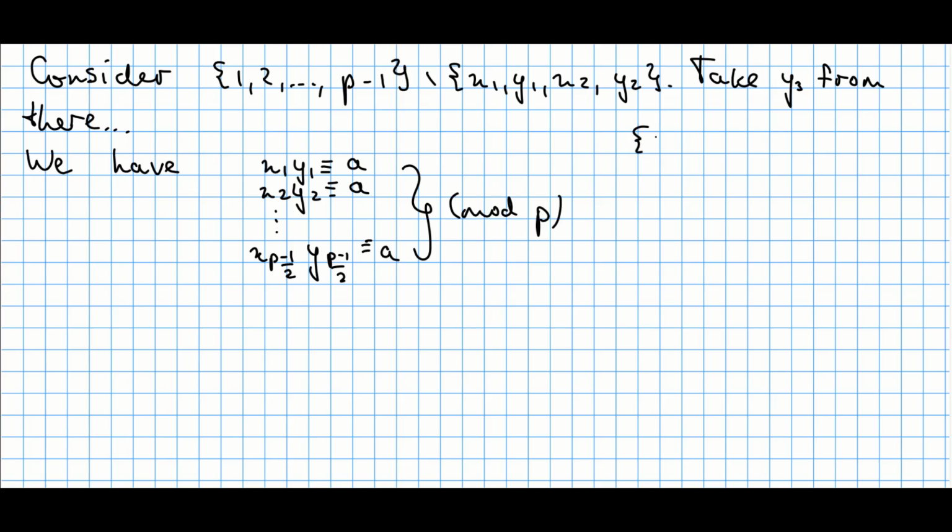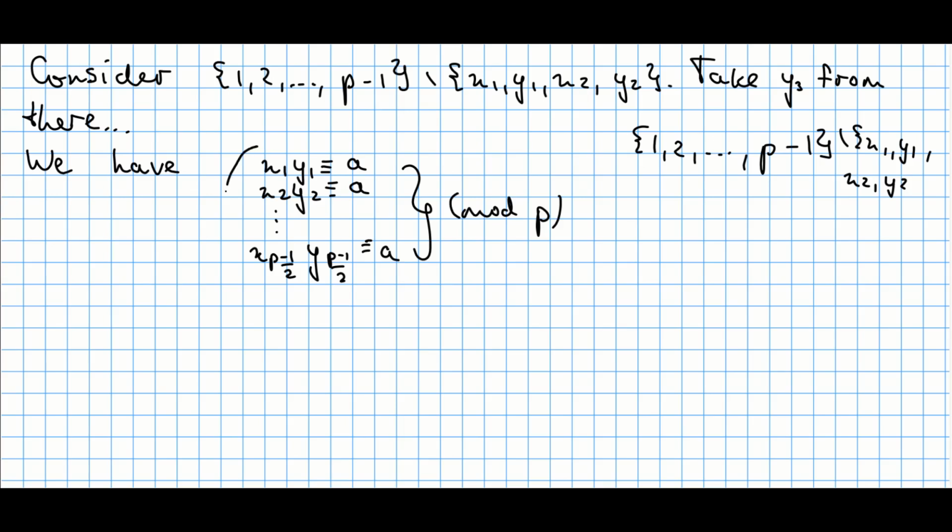We took them from the set 1, 2, up to p minus 1. Then we removed those elements x1, y1, and then we received x2, y2, different elements from this set. Then we threw out x2, y2, and then we repeat the same process.